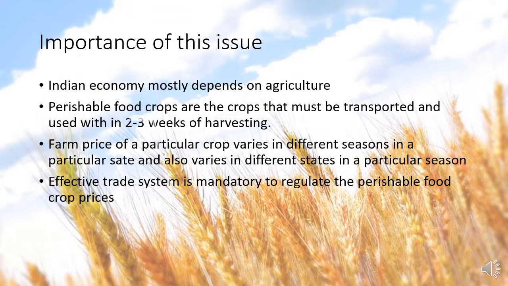Coming to the importance of this issue, Indian economy mostly depends upon agriculture. Almost 60 to 65% of Indian economy comes from agriculture. And unlike cash crops, I have taken perishable food crops into my account because perishable food crops need to be used within 2 to 3 weeks of harvesting. So a proper planning must be made prior to the plantation season in order to get huge farm price in case of exporting a perishable food crop, or to reduce or regulate the import price in case of importing a particular perishable food crop.